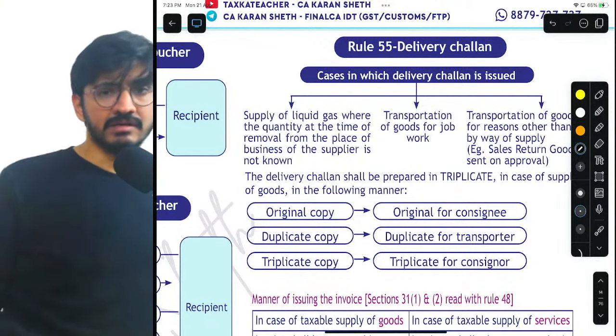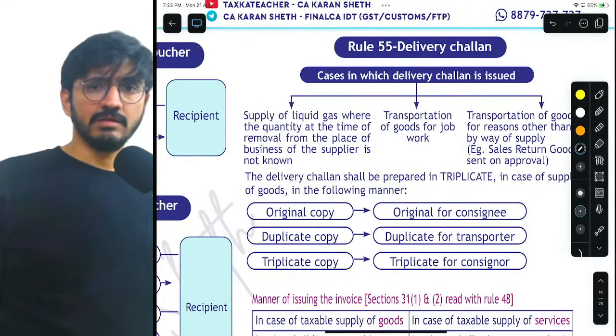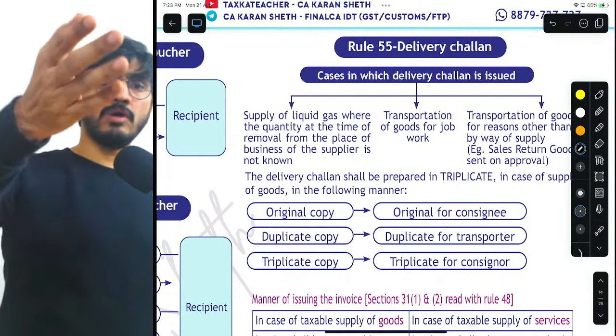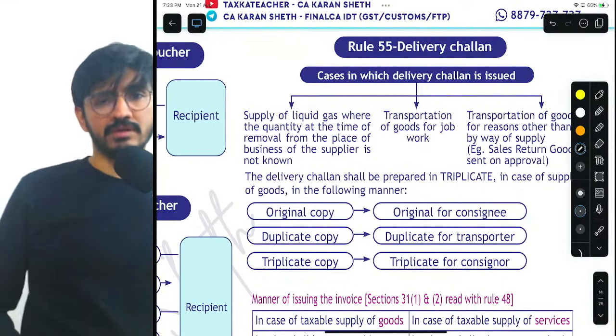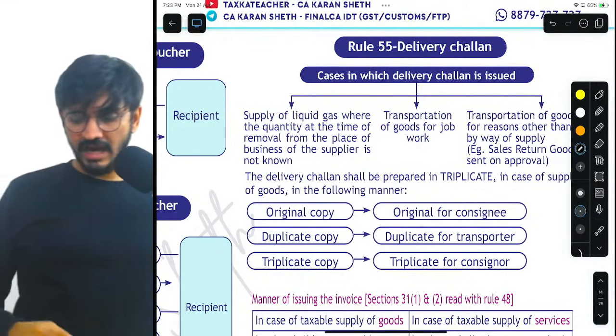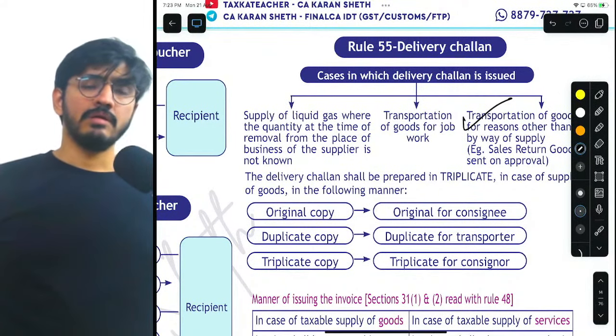For example, sales return. Is it a supply? No. Sales return is sales return. You are returning the goods back. You are not selling to me, you are sending to me. So in that case, you will have to issue delivery challan.